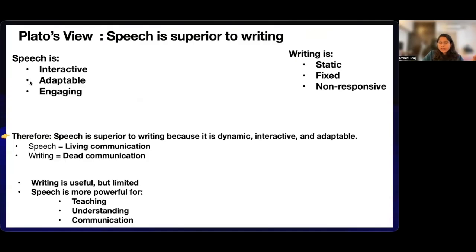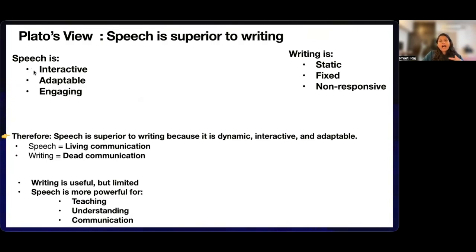If a reader misunderstands, the text cannot explain itself. Unlike speech, writing cannot respond in real time. Therefore, Plato sees writing as a passive kind of communication. So that is why he says that speech is superior. According to Plato, speech is more alive, whereas writing is dead.